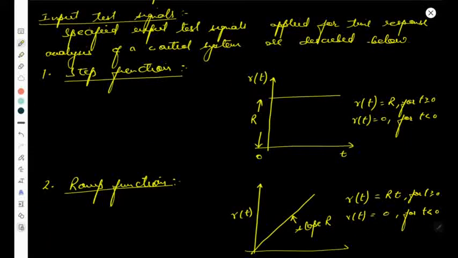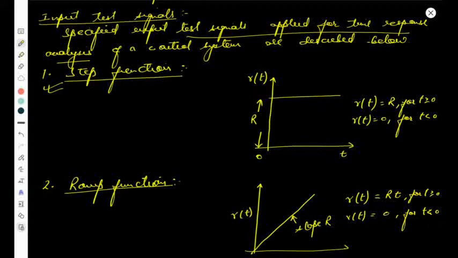So there are a few input test signals we are discussing over here. The specified input test signals applied for the response analysis of a control system are described below. These are the input test signals which we apply in the control system, which are the step function, ramp function, parabolic function and the impulse function.